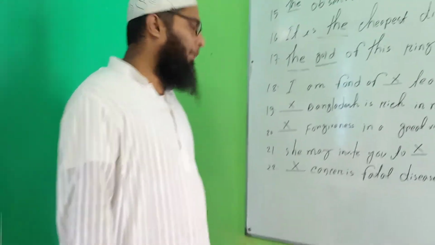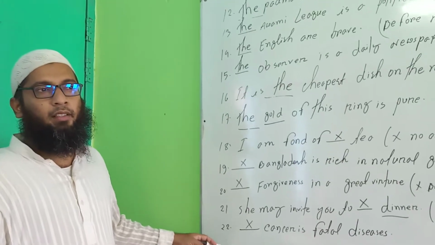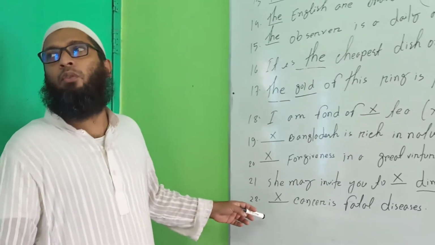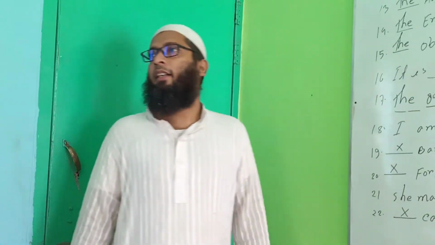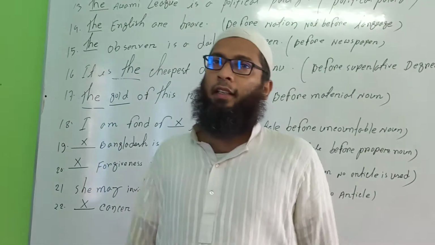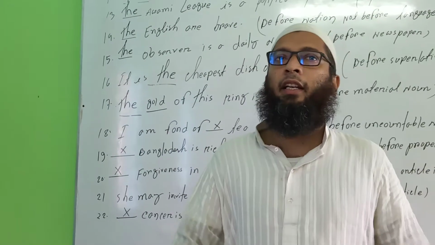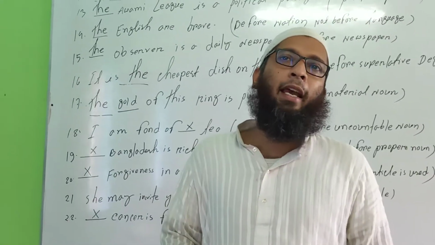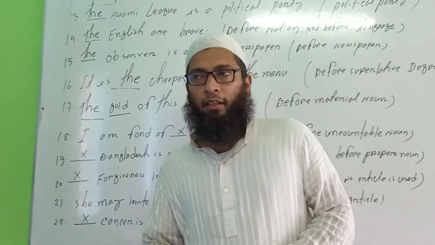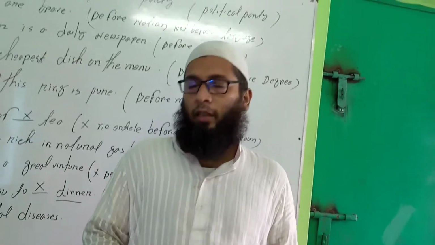Okay, students, we have discussed 22 rules in here. We also discussed what an article is and what it contains. Today in this class I discussed the articles a, an and the. There are two types, indefinite and definite articles. These articles are also determiners, and they are seated before a noun and qualify the noun.